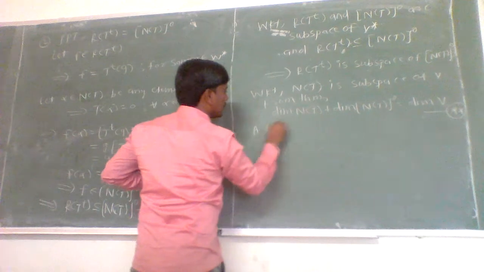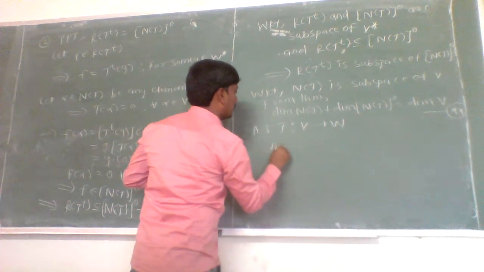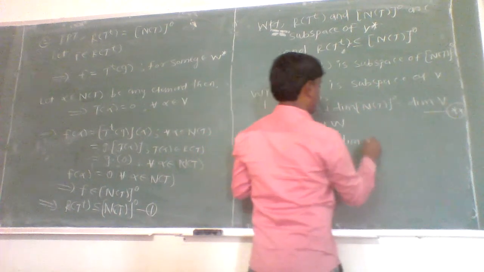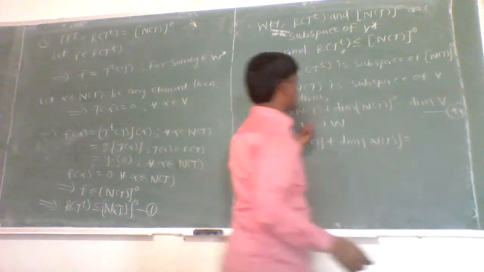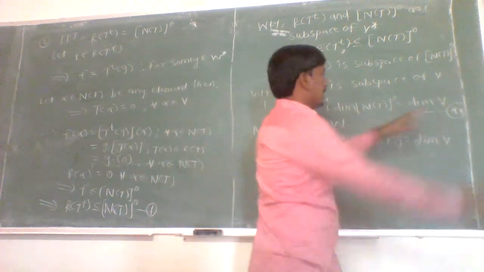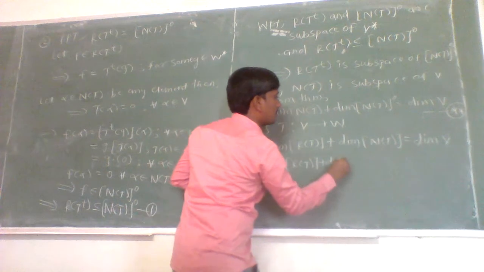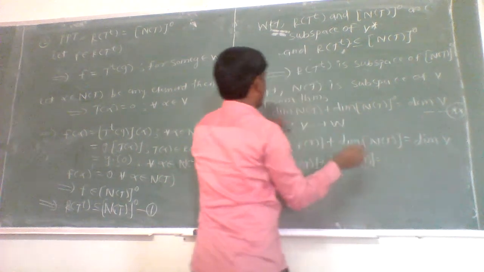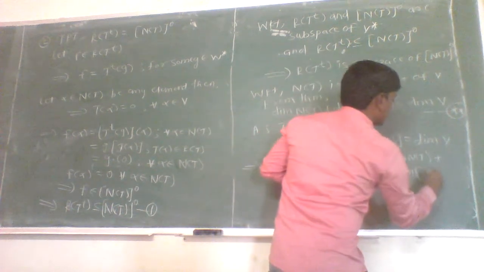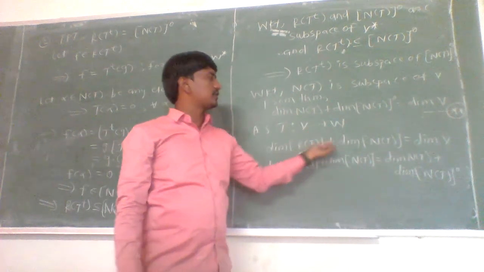Now, as T is a linear transformation from V to W, then by the rank-nullity theorem, the dimension of the range space of T plus the dimension of the null space of T is equal to the dimension of its domain, which is the dimension of V. But from the double star equation, the dimension of V is the dimension of the null space of T plus the dimension of the annihilator of the null space of T. As V and W are finite dimensional vector spaces over the field F, and the null space of T is a subspace of V, the null space of T is also of finite dimension.